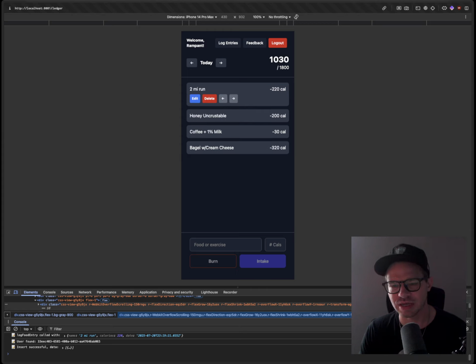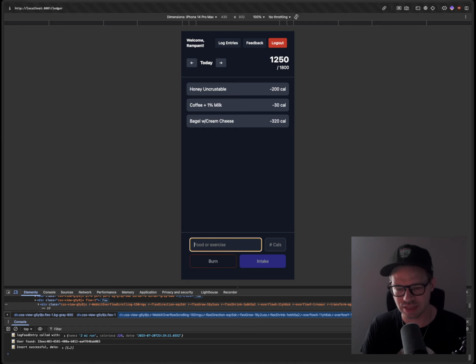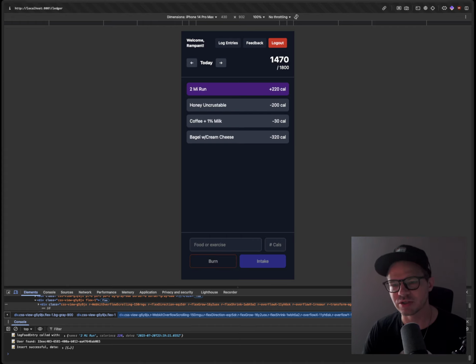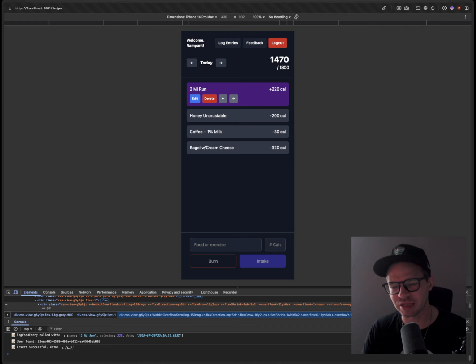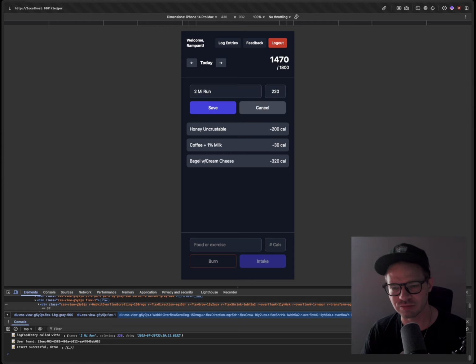That was supposed to be a burn, not an intake. So a 2 mile run, 220 burn. Now that shows up here, it's purple because it's a boost. None of this layout is even close to final. So we have edit, delete functionality, right?